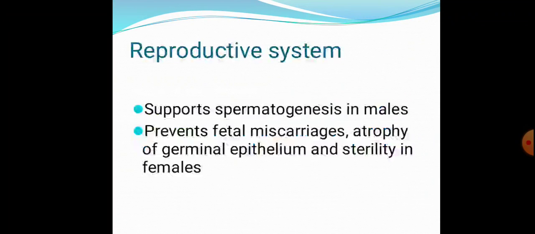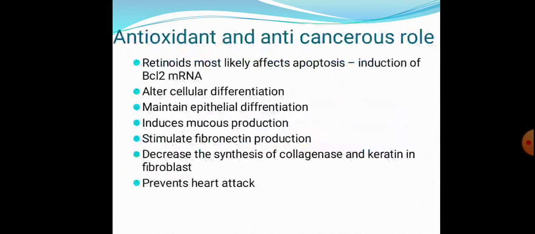So what's the role of vitamin A in the reproductive system? It supports spermatogenesis in males and it prevents fetal miscarriages, atrophy of germinal epithelium and sterility in females. It also has some antioxidant and anti-cancerous role. Retinoids most likely affect apoptosis. There is induction of BCL2 mRNA and they alter the cellular differentiation, maintain epithelial differentiation, induce mucus production, stimulate fibronectin production, decrease the synthesis of collagenases and keratin in fibroblasts, and they prevent heart attack.